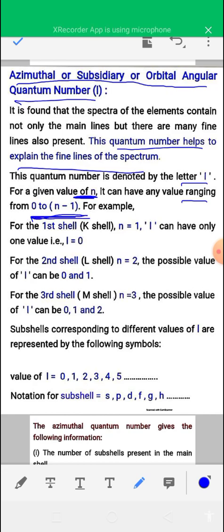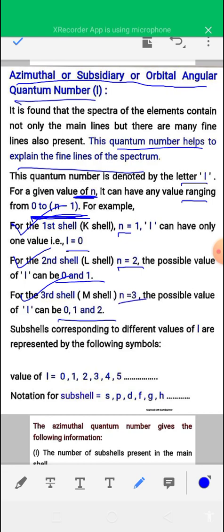For example, for the first shell, n is equal to 1 and the value of l is 0, only 0. The value of l is 0 to n minus 1, that means 0 to 1 minus 1, that is 0. For the second shell, where n is 2, the possible values of the azimuthal quantum number are 0 to 2 minus 1, that is 0 and 1. And for the third shell, when n is equal to 3, the values are 0, 1, 2.